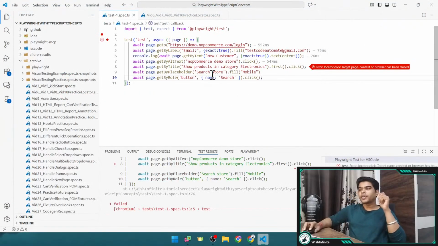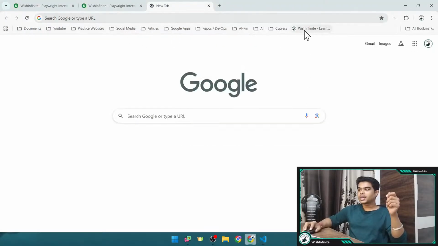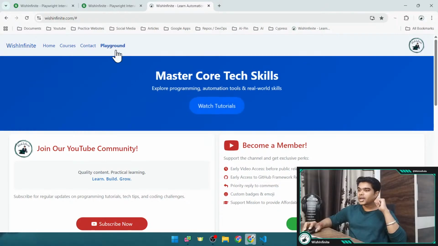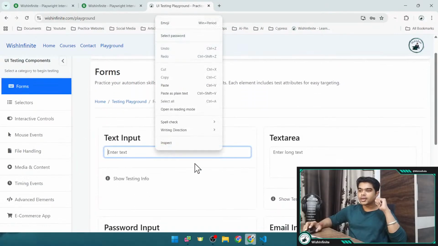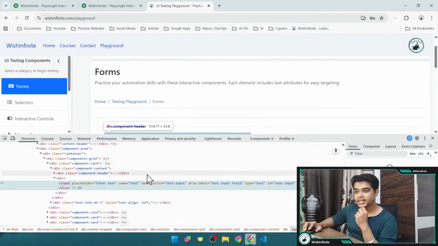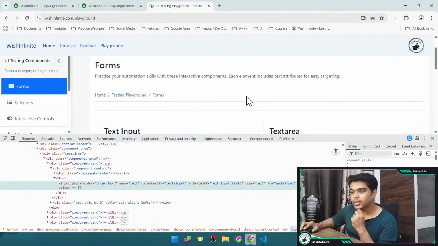You can try to find any other element which is having a role. Okay, you would be able to see the role where exactly. Let me see if I have any example available on my site related to this getByRole.